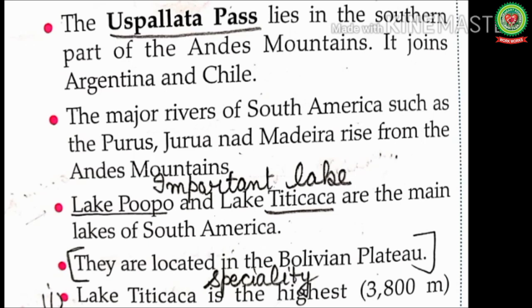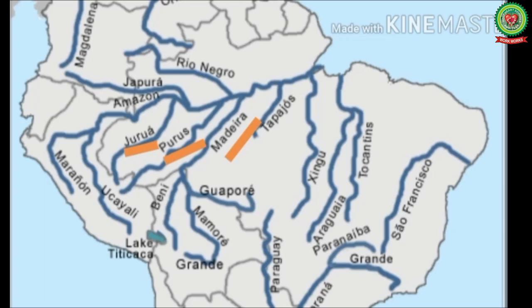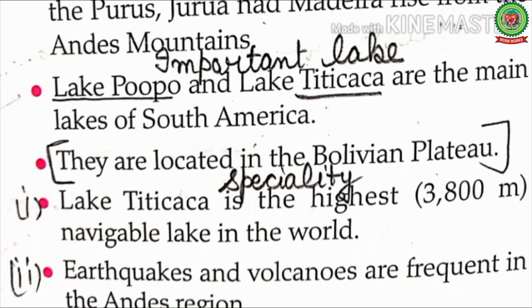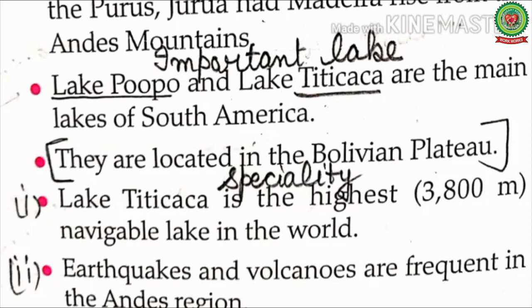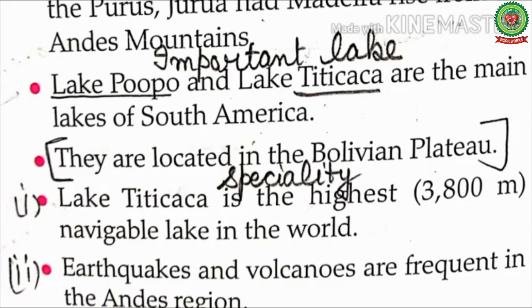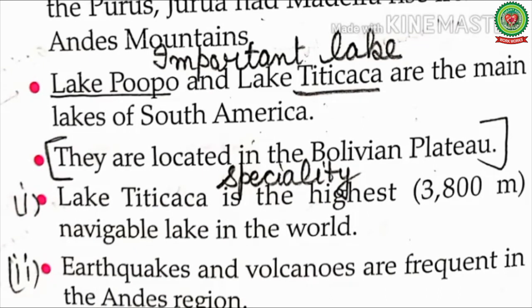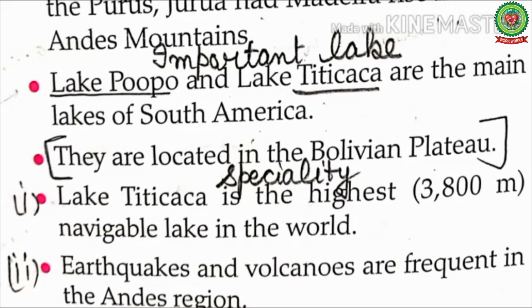Next, the major rivers of South America such as the Purus, Jurua and Madeira rise from the Andes Mountains. Students, in this map you can see the three major rivers of South America, the Purus, Jurua and Madeira, originate from the Andes Mountains. Next, Lake Poopo and Lake Titicaca are the main lakes of South America. Students, mark this line. These are the important lakes of South America. They are located in the Bolivian plateau.